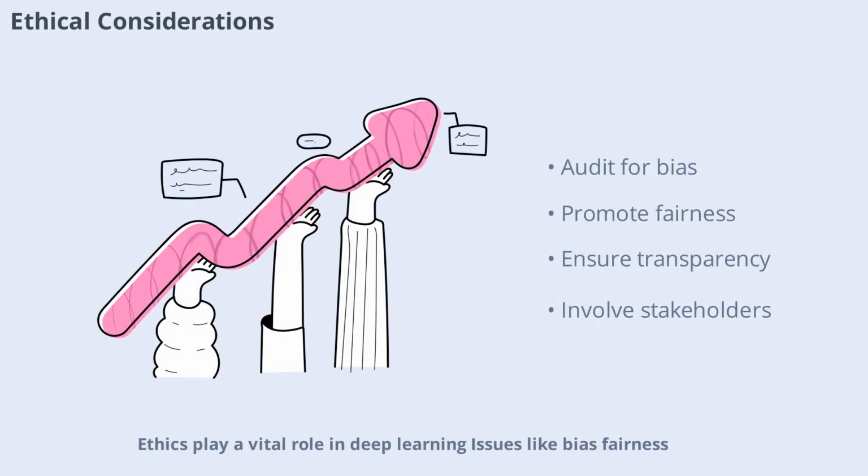Ethics play a vital role in deep learning. Issues like bias, fairness, and transparency must be addressed to ensure responsible AI development. Regularly audit your models for bias, involve diverse stakeholders in the development process, and be transparent about how your models make decisions. Ethical AI benefits everyone and builds trust in your solutions.